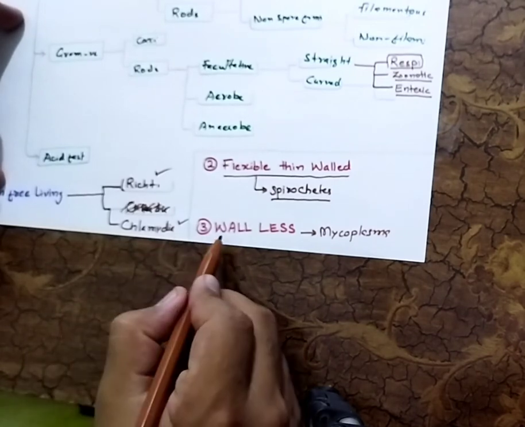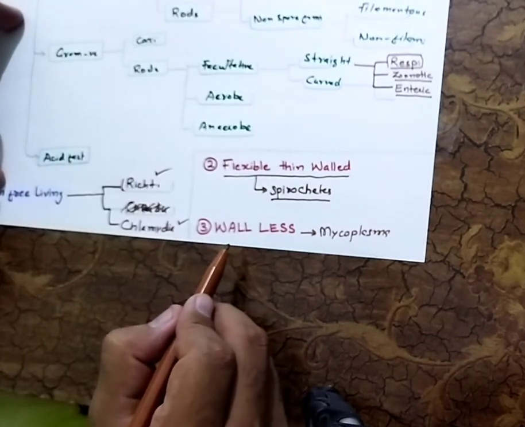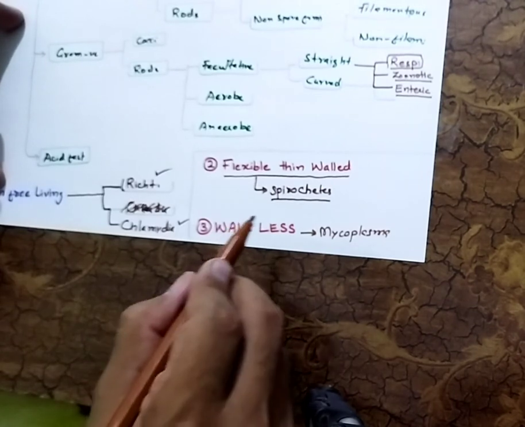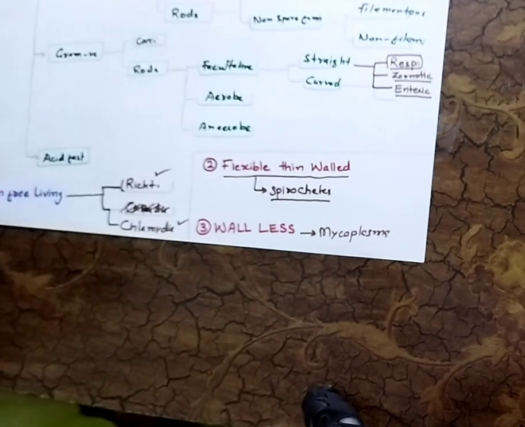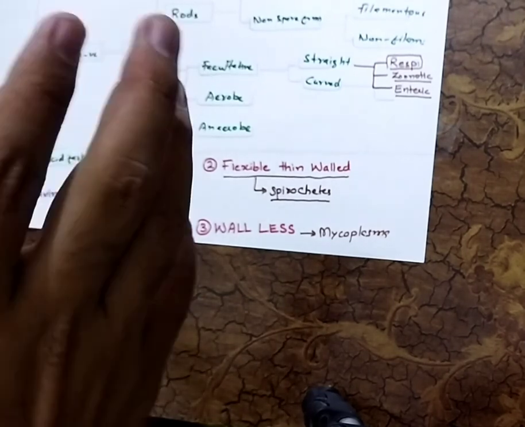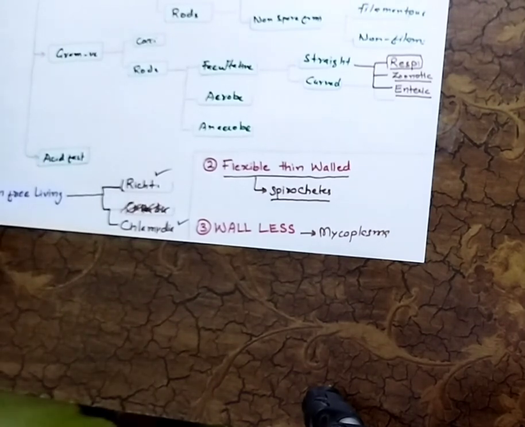Okay, the third class is wall-less bacteria, and the wall-less bacteria is only one, that is Mycoplasma, right? It has no cell wall, it has only cell membrane, and its cell membrane is special as compared to the other bacteria because its cell membrane contains cholesterol, right? So this is all about the bacterial classification.